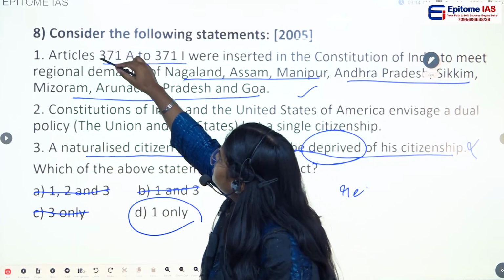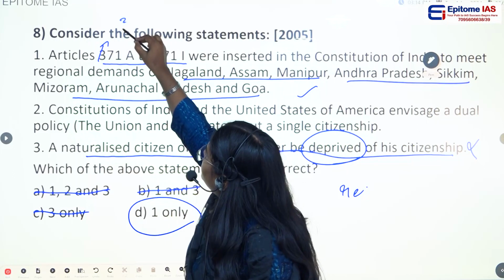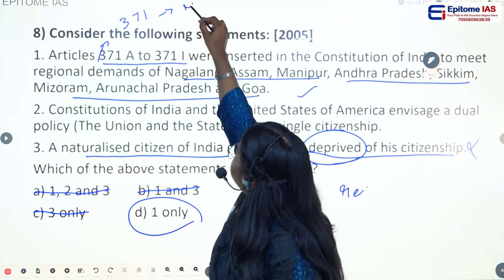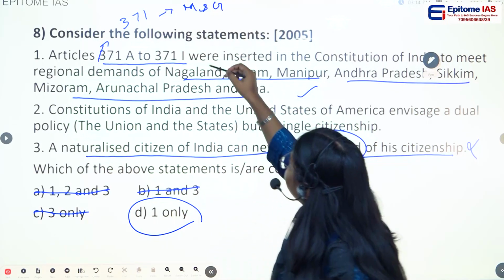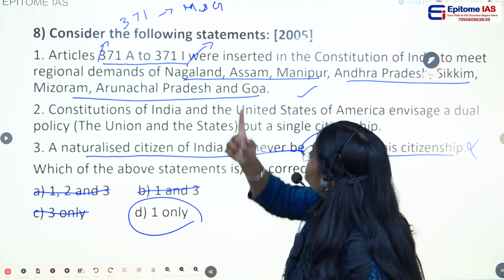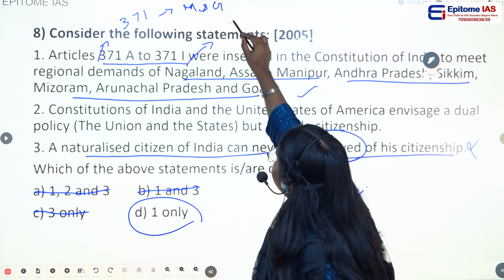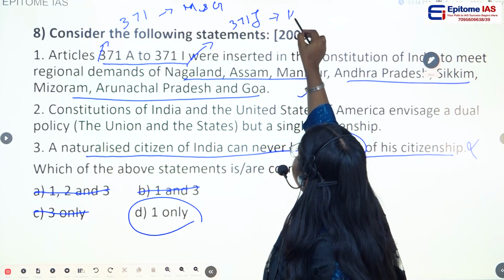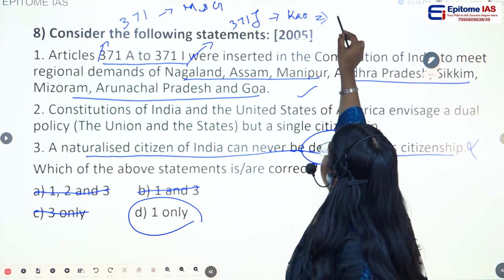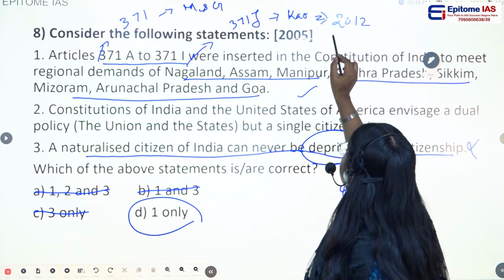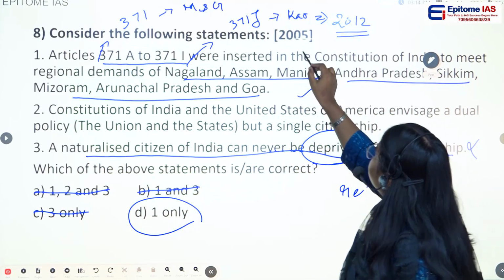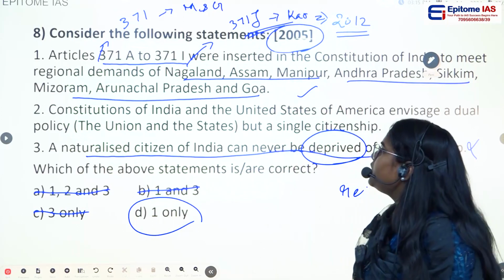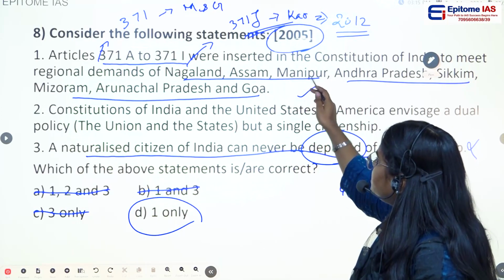And they have missed one article, that is Article 371. It belongs to Maharashtra and Gujarat. They have also missed Article 371J. It is for Karnataka, and this was added in 2012 through an amendment. This question was asked in 2005, so they missed this particular article. So this statement is correct.